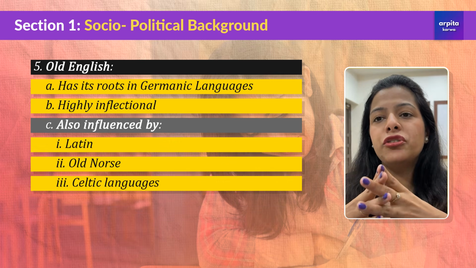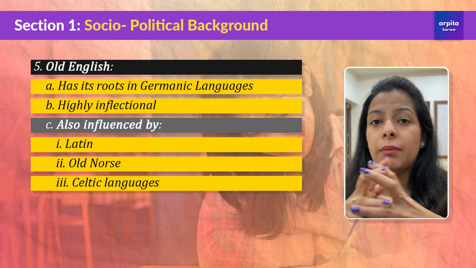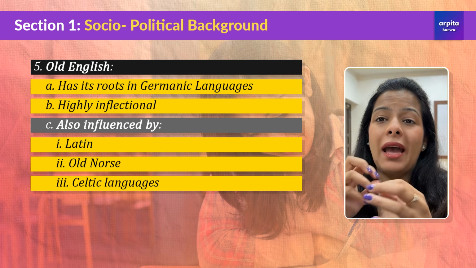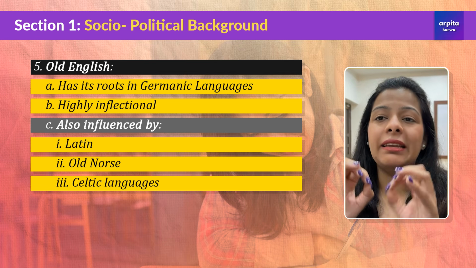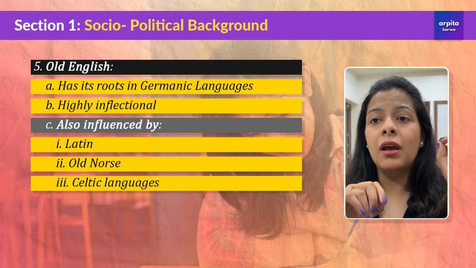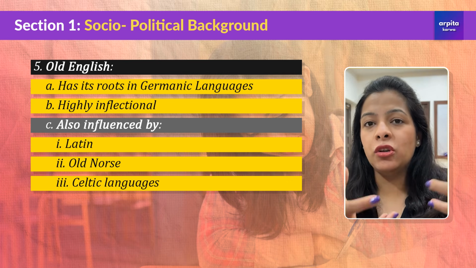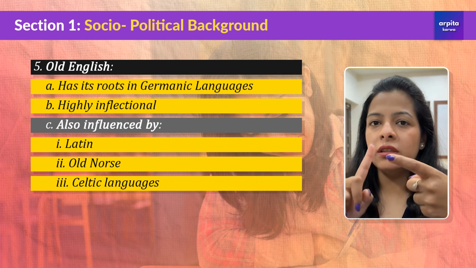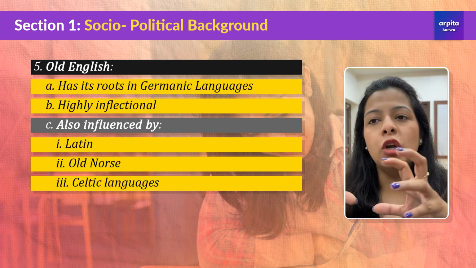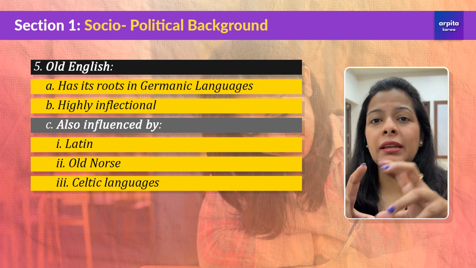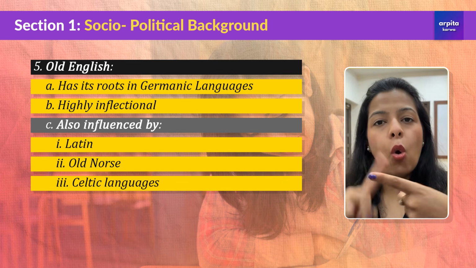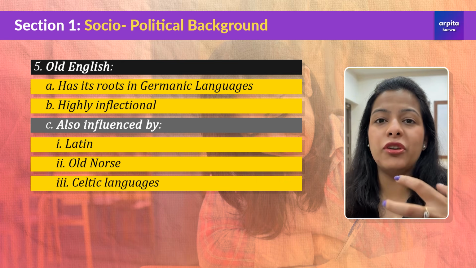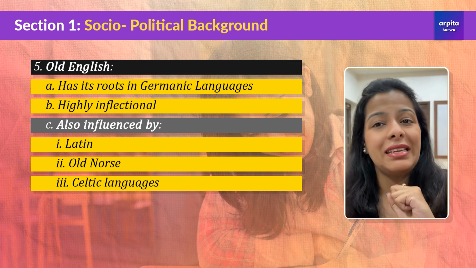Now, in addition to the Germanic roots, if I want to also talk about something else, I would tell you that Old English was influenced by Latin, Old Norse, and Celtic languages. So these were three additional languages that impacted Old English development. So we know that Anglo-Saxons and Jutes, the three Germanic communities, impacted the Old English language. Apart from that, the three other influences were Latin, Old Norse, and Celtic languages. And all of them together enriched the vocabulary and complexity of what we today know as the English language.